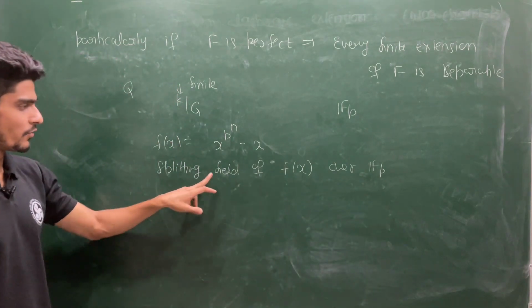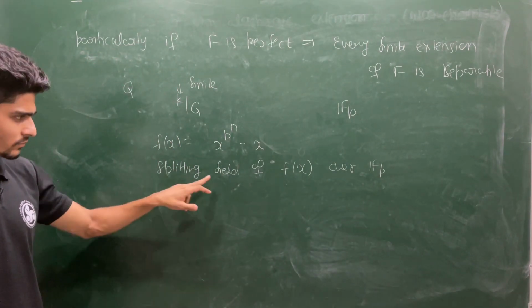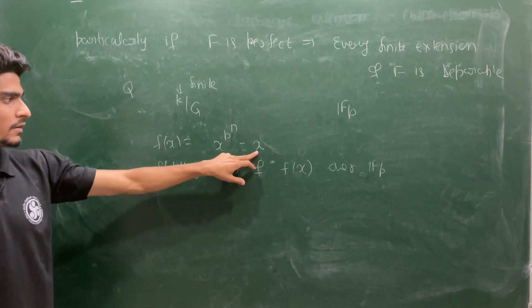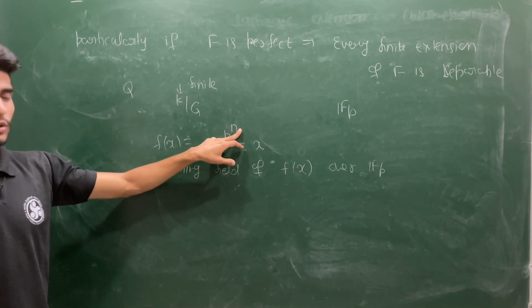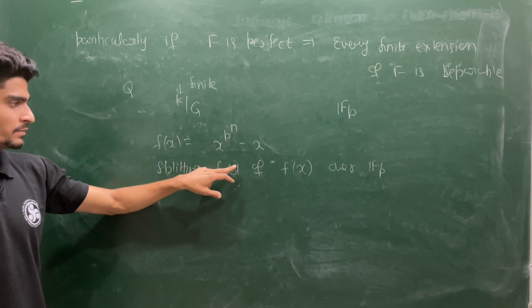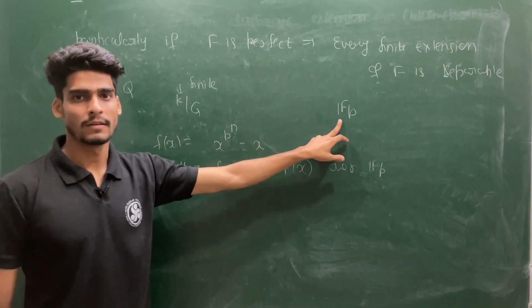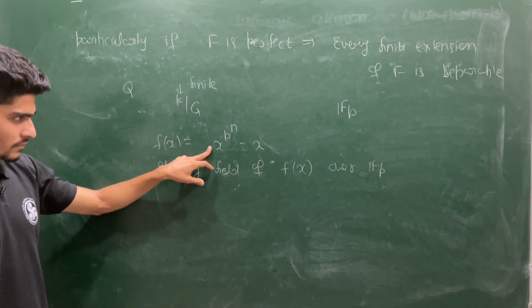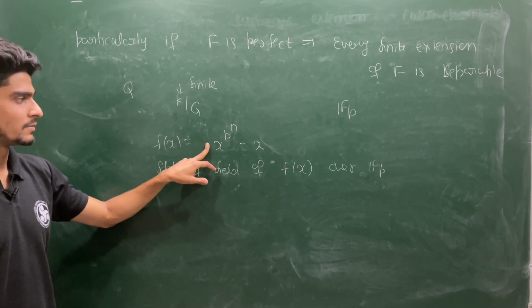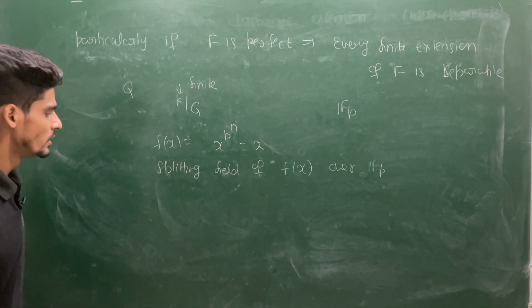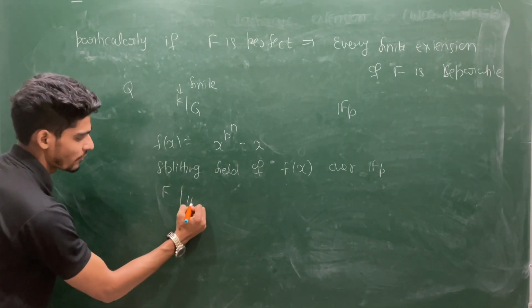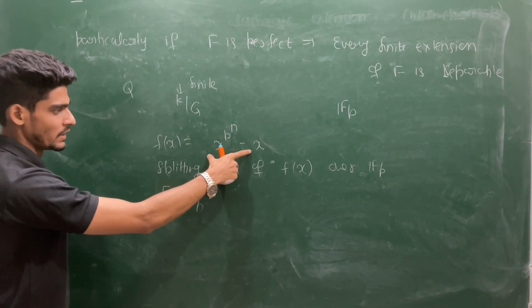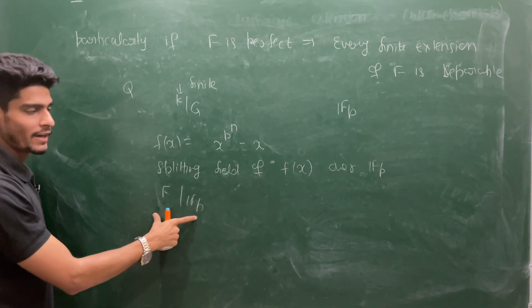Why? Because if you find the splitting field, you need to insert these p^n roots of this equation in the minimal extension of Fp. Suppose you take any extension F of Fp, and this F contains every root of this polynomial, so this extension will be a finite extension.